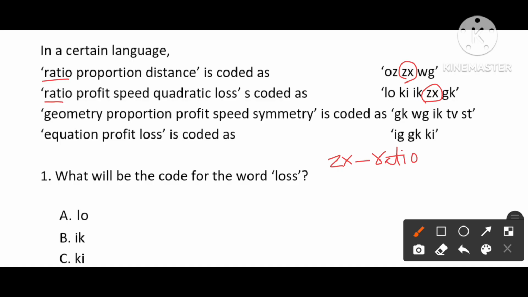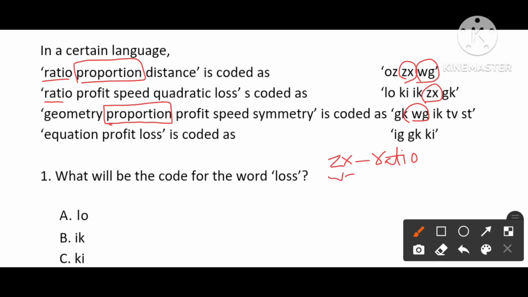Next we need to see proportion. Is proportion common in any other statement? Here we see proportion in the third statement. Is there any other common word from 1 and 3? Distance is not common in 1 and 3, so there is only one common word, which is proportion. Checking the common code in 1 and 3, WG is common in 1 and 3.